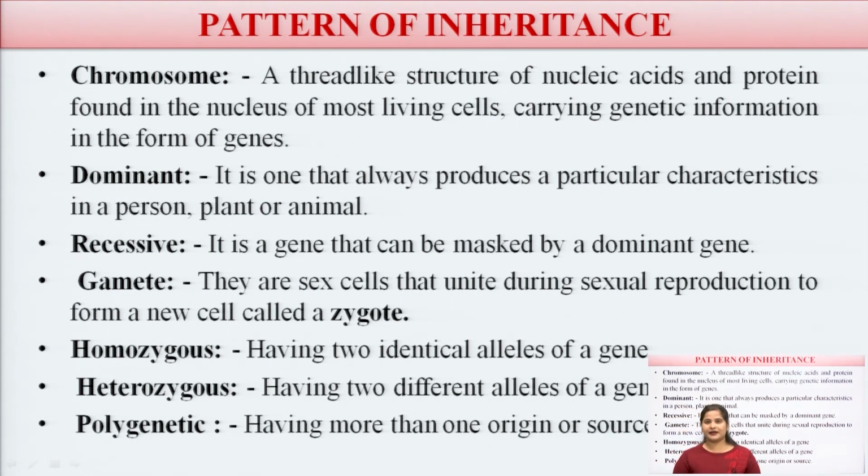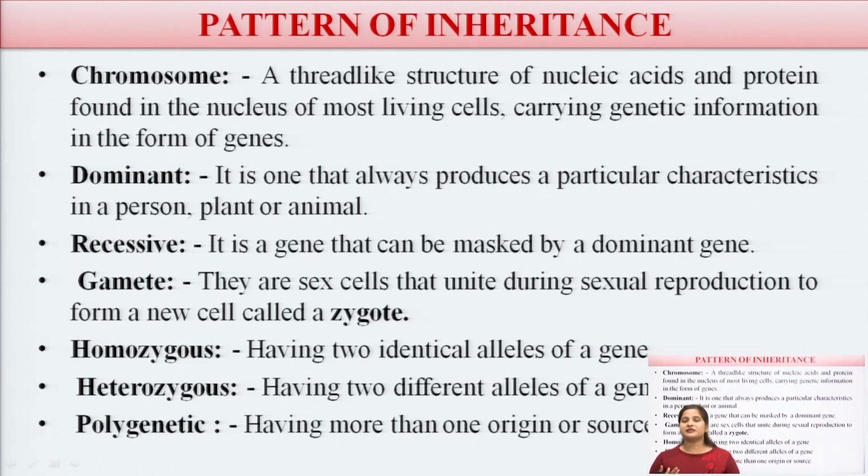Chromosomes, as I earlier discussed, a chromosome is a thread-like structure of the nucleic acid and proteins found in the nucleus of most of the living beings, which carry the genetic information of the genes. Okay. Next is the dominant. So, dominant means it is one that always produces the particular characteristics in the person, in a plant or animals.